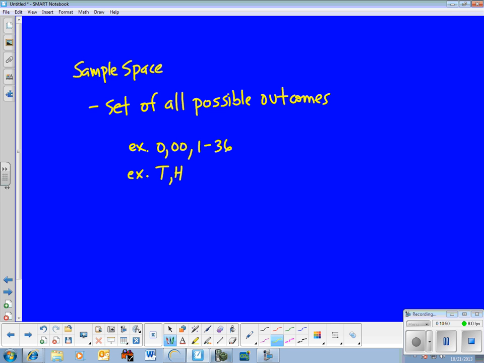They also define event. Event is just something happened. According to the book, it's any outcome or set of outcomes of a random phenomenon. That is, an event is a subset of the sample space. It's just what happened. I don't even really want to define this one. If I flip a coin and it lands on heads, the event was it landed on heads. But I just want you to be aware that they'll use the word event in questions and in the text, and it doesn't mean anything special. It's just something that happened.